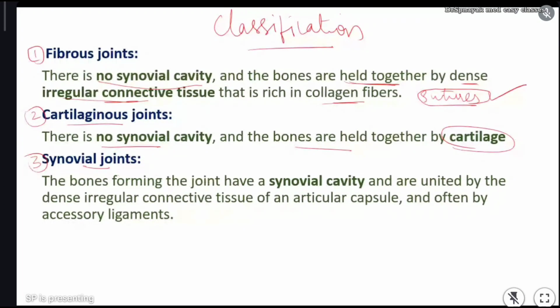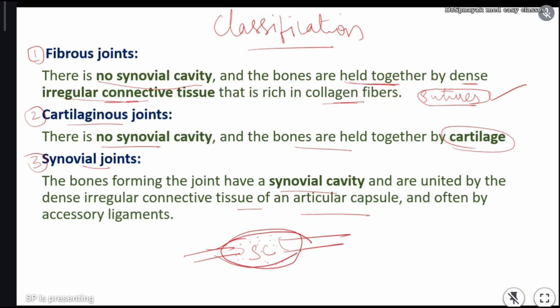Okay, and synovial joints are those joints in which, in between the bones, we have a synovial cavity, and these two are united by irregular connective tissue. In that we have an articular capsule, as we discussed. Just imagine this is a bone, this is another bone, and in between these bones there is a space which is called the synovial cavity, and this synovial cavity is filled by synovial fluid, and this is called the synovial capsule. The synovial capsule surrounds the synovial cavity, and along with that it also has some accessory elements like ligaments. It has ligaments, it has cartilage, it has synovial fluid, a jelly-like substance, and it has some muscles also here. Okay, so this is called a synovial joint.